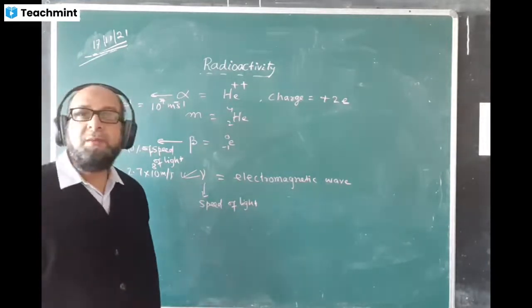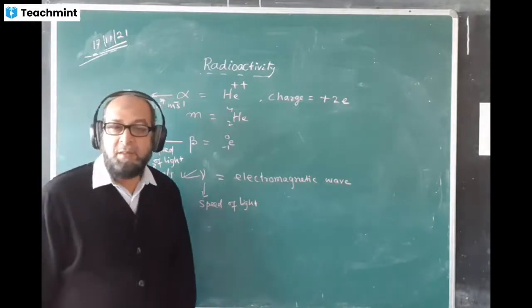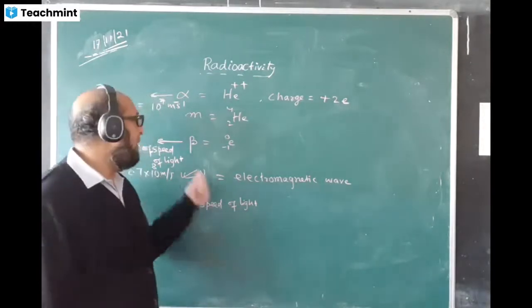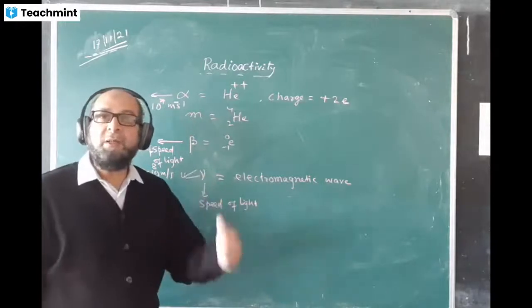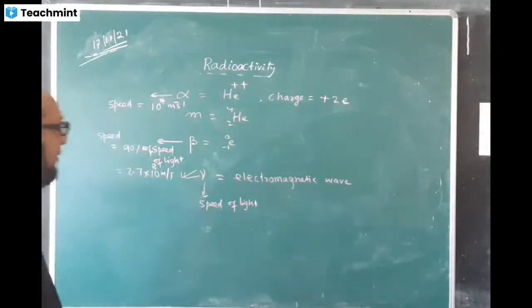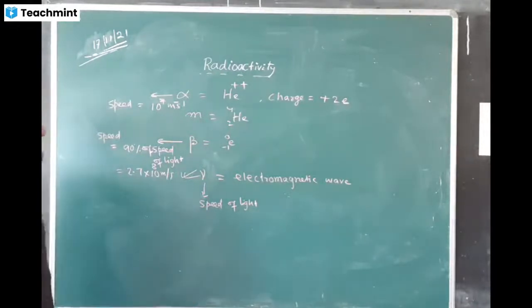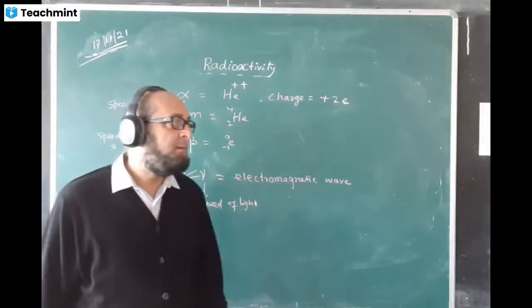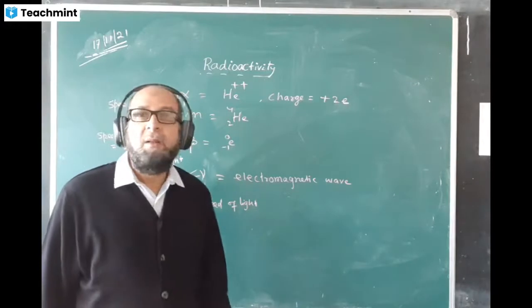So these are the properties of alpha, beta, and gamma. And last class I had told you how a beta particle is emitted from the nucleus. That also I told you last time. Okay. Now today, can you just tell me the answer of this question?